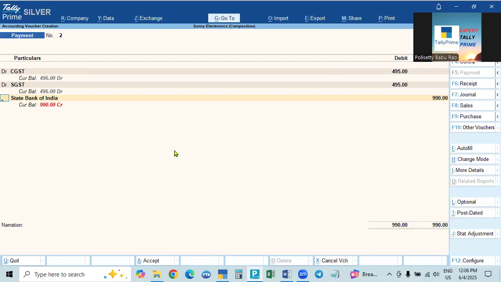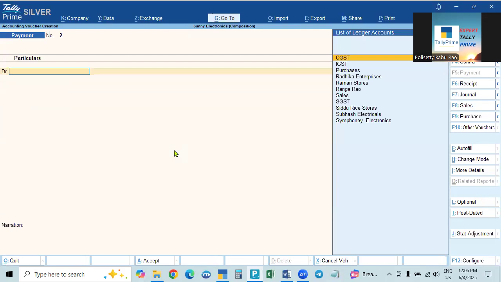For that, what we have to do is here. Take this one, and here we have to make it automatic. Automatic means it is Control F autofill, to show every detail. If Control F autofill is disabled, I have to make a manual entry. We cannot make it automatic. Only if Control F autofill is enabled can we do it. So press Control F on our keyboard or click this autofill.